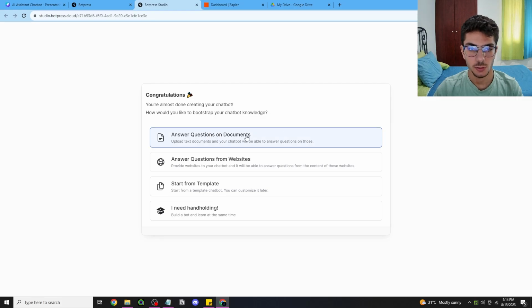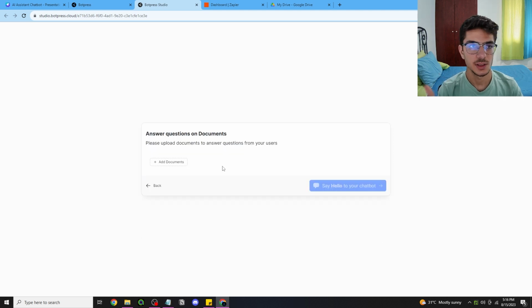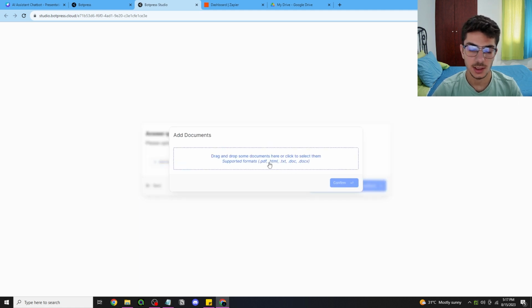Now, if you wanna create an account, feel free to do so, it's free. So we're gonna choose answer questions on documents. Once the chatbot is added, we're gonna go ahead and upload the documents. Now we click on add documents. You can see that it supports PDF, HTML, text files, doc, and docx. So this is the Word documents.